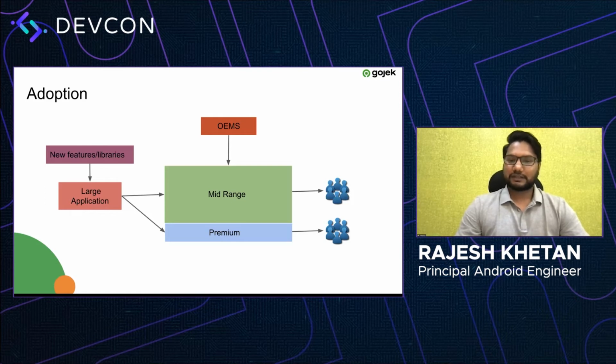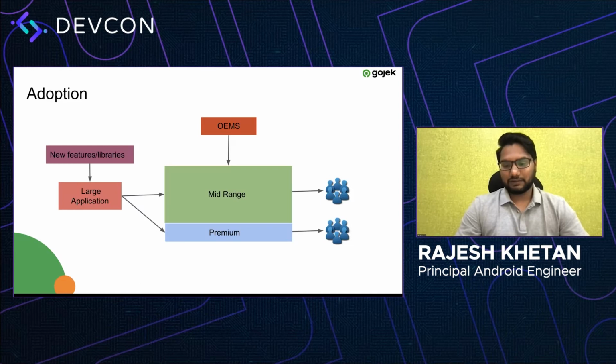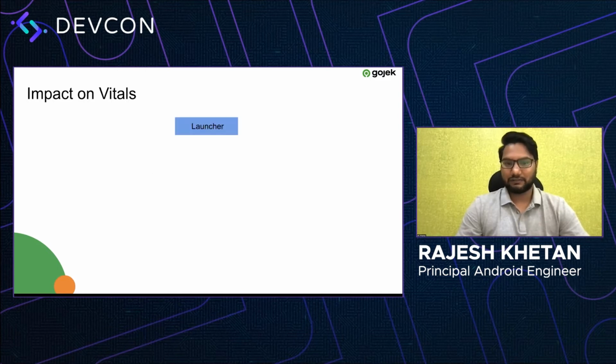So this is a problem we face with adoption, and we also try to solve it, right? So let's look into the different problems we face when our application becomes larger. Before understanding the problems, we need to see how our app is actually launched.